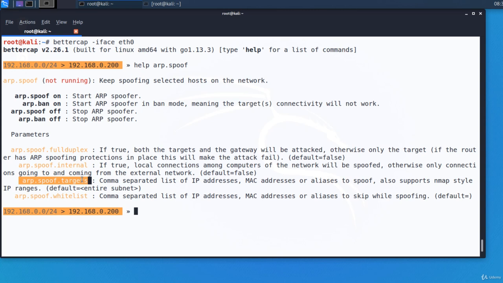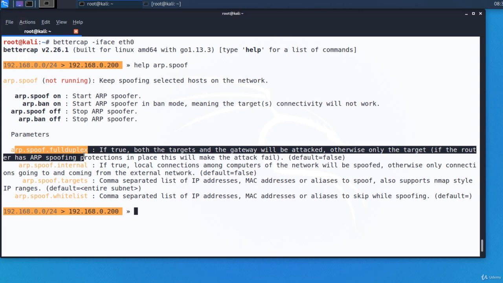Let's take them one by one. arp.spoof.fullduplex will make Bettercap spoof both the victim and the default gateway if it's set to true. If it's set to false, which is the default value, it will spoof only the victim, not the default gateway as well. In this case, we cannot inject packets and data in the connection between the victim and default gateway. We'll talk more about injection in the next lectures.